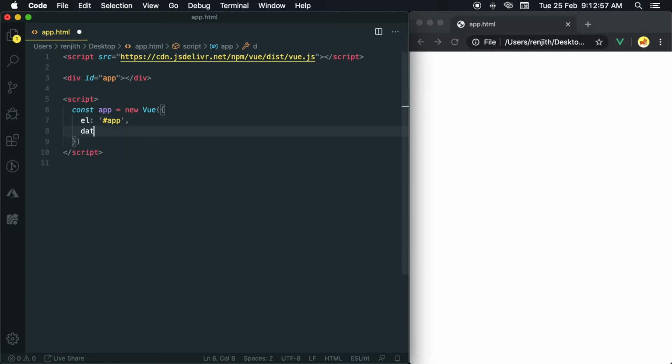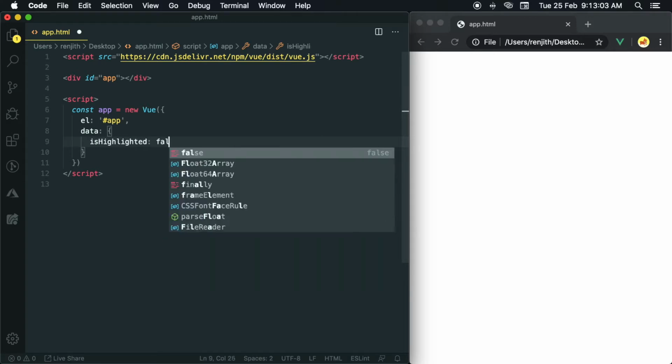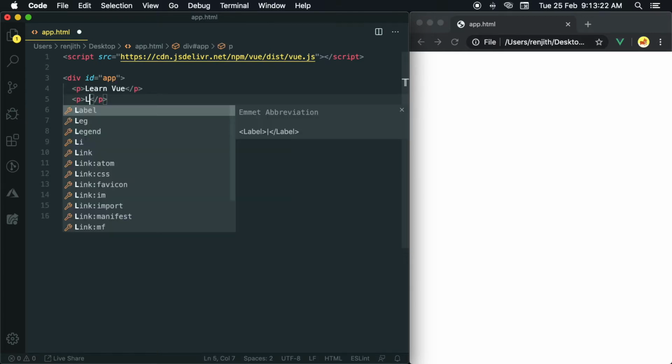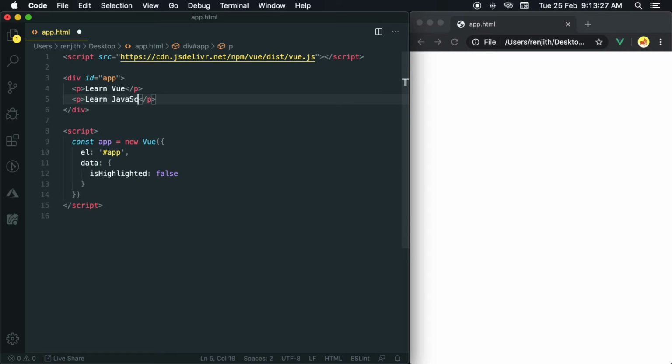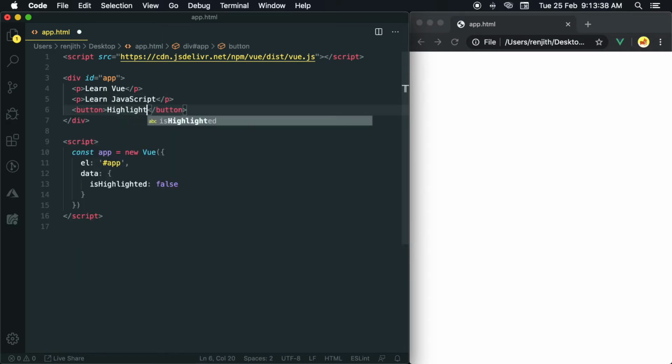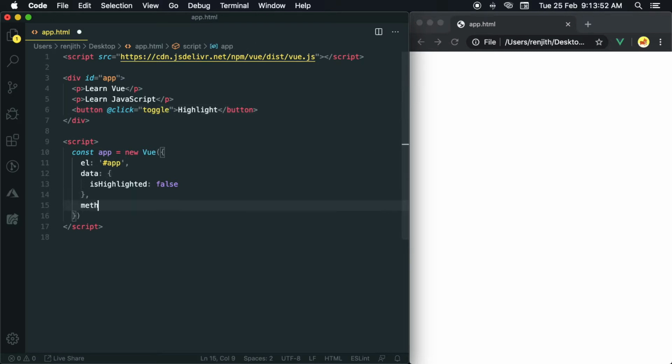Create a data called isHighlighted. Create two paragraphs and a button. Bind the click event on the button with a method called toggle. Create the toggle method and toggle the isHighlighted value.